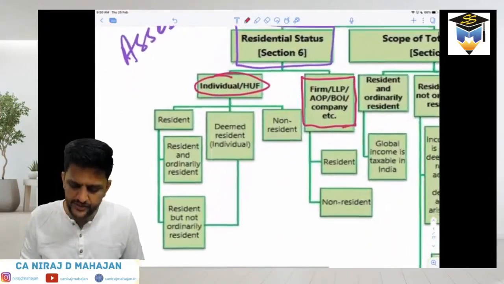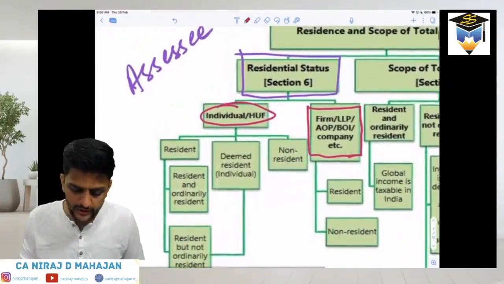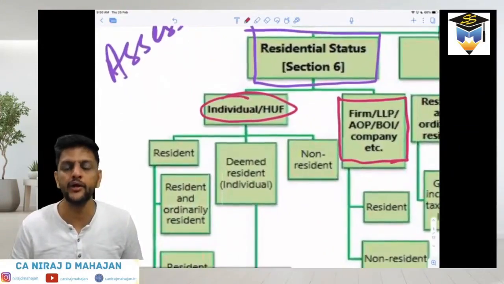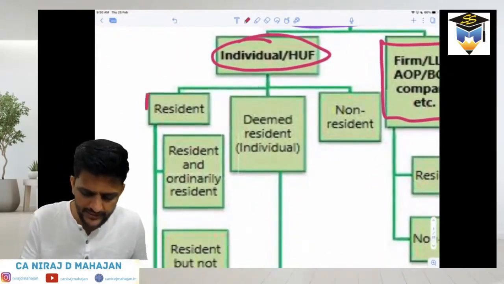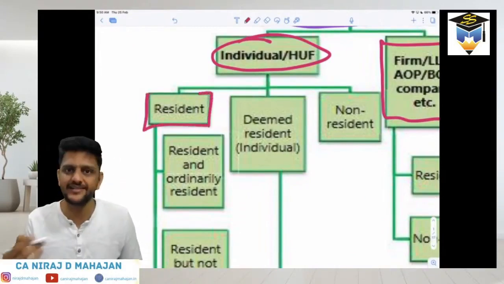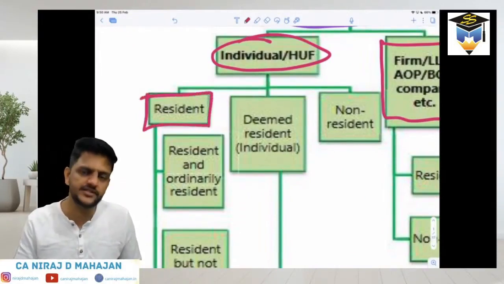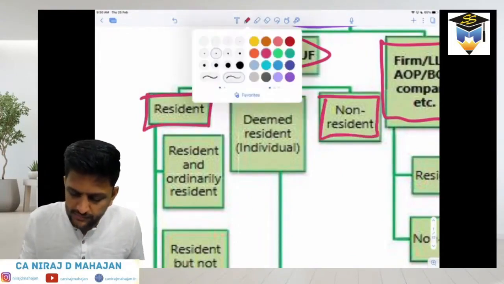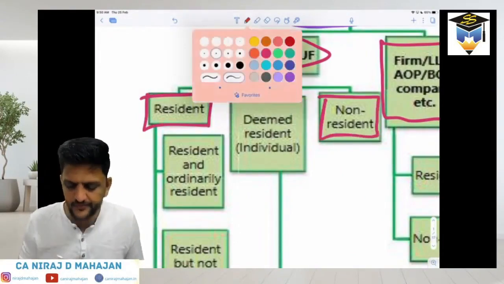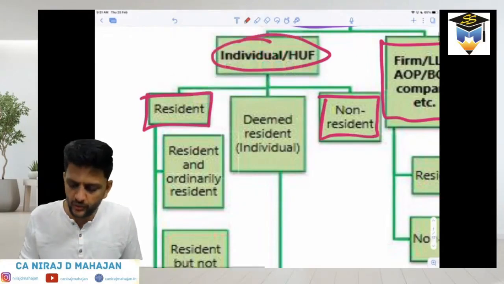Now, please pay attention. An individual may be a resident in India or may not be a resident in India. Very simple. He may be a tax resident of India. We call it tax residency. He may be a tax resident of India or he may not be. Simple till here?